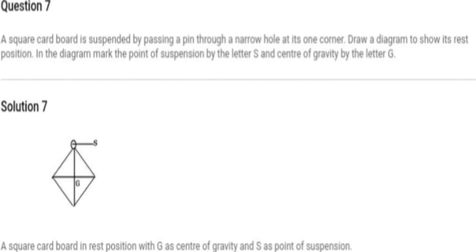Now question number 7. A square cardboard is suspended by passing a pin through a narrow hole at its one corner. Draw a diagram to show its rest position. In the diagram, mark the point of suspension by the letter S and center of gravity by the letter G. This is the diagram. Do draw this diagram. The square cardboard is in rest position with G as center of gravity and S as point of suspension.